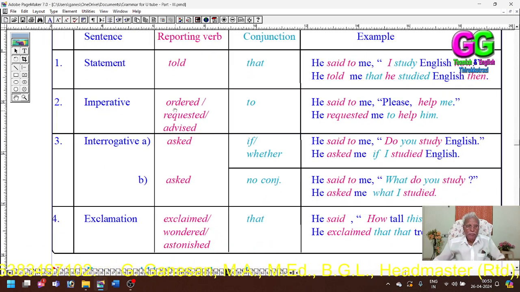Then imperative, reporting verbs: ordered, requested, advised. I have given only a few reporting verbs, introductory verbs; yet some more verbs according to the situation we can use. Conjunction: to. Example: He said to me, "Please help me." He requested me to help him.